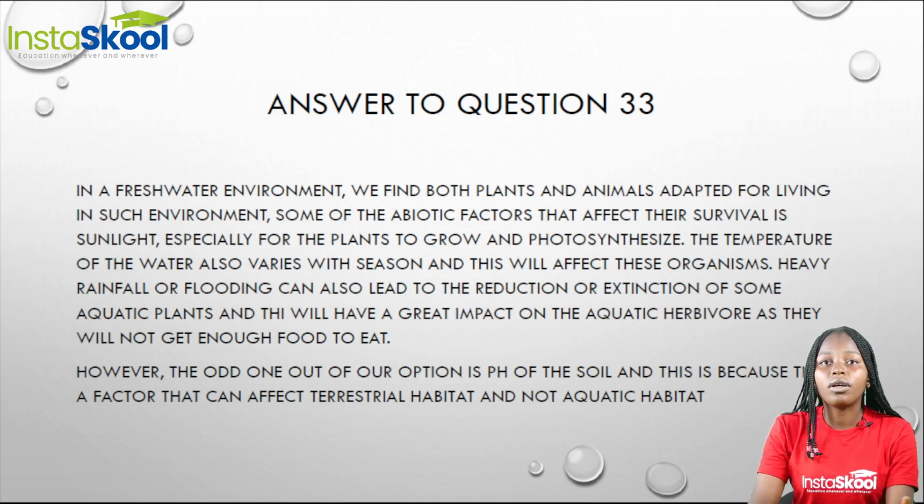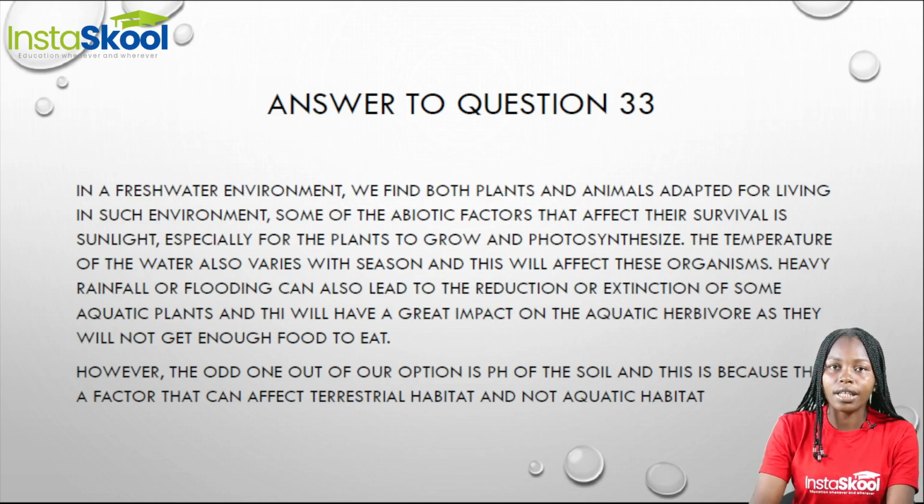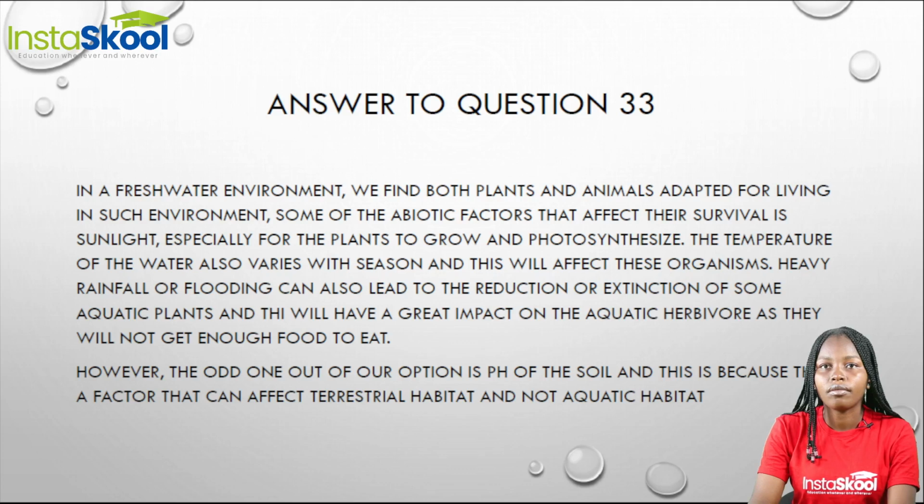Some of the abiotic factors that affect their survival is sunlight. Sunlight helps the plants found in this freshwater habitat to grow and to photosynthesize. Another factor is temperature. Temperature of freshwater varies with season, and this can affect organisms.